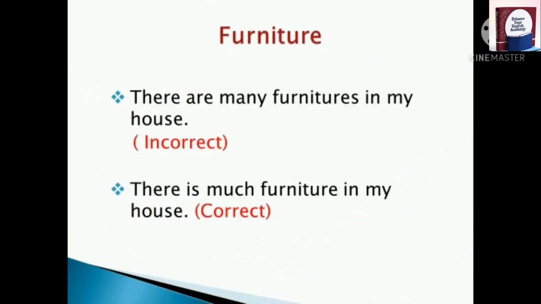The first word is furniture. Furniture, this is the word which is used in a very wrong way. People say, I have many furnitures at home, my furnitures are very beautiful. But remember, furniture is a singular word. We shouldn't use are, we should use is.